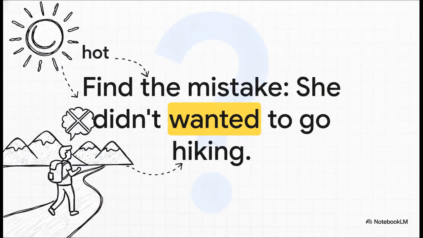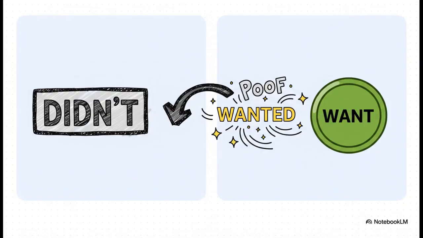She didn't wanted to go hiking because it was too hot. Now, I hear this mistake all the time, so it's a really good one to practice. What's the problem here? And the answer is wanted. Remember our golden did rule? The second that didn't shows up in a sentence, the main verb has to snap back to its original form. So it should be, she didn't want to go hiking. Getting this one right is a huge, huge step.